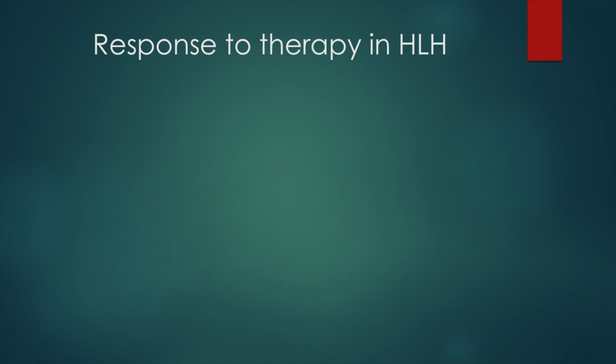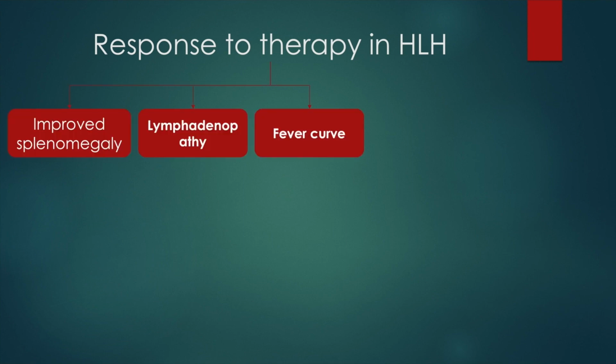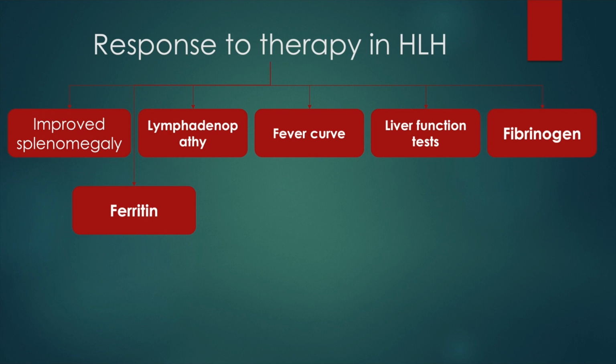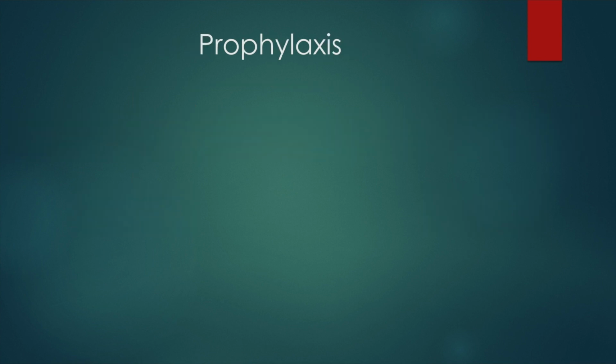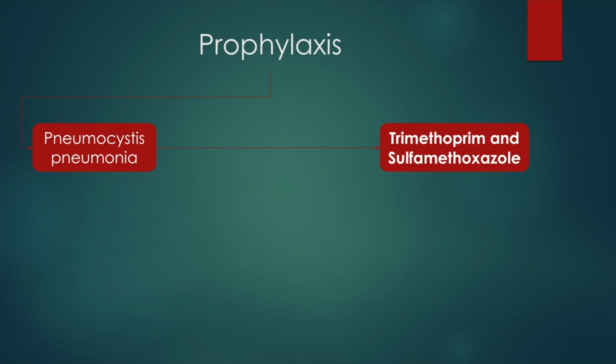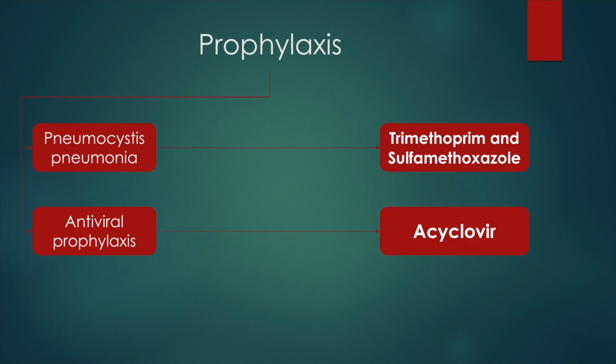Response to therapy in HLH is assessed using a reduction in splenic size, lymphadenopathy, improvement in the fever curve, improvement in liver function tests, increased fibrinogen, reduced ferritin, and reduced levels of soluble interleukin-2 receptors. Patients who are receiving treatment for HLH should receive prophylaxis for pneumocystis pneumonia with trimethoprim and sulfamethoxazole, and antiviral prophylaxis with drugs such as acyclovir.